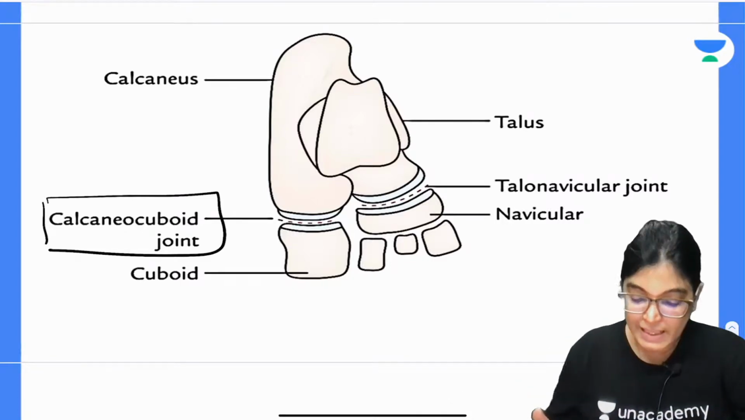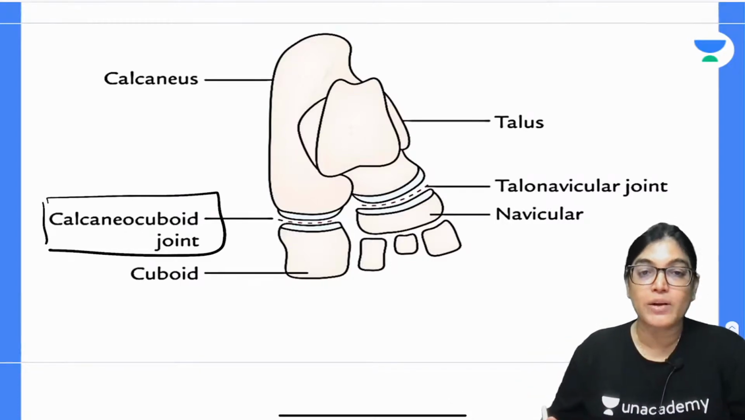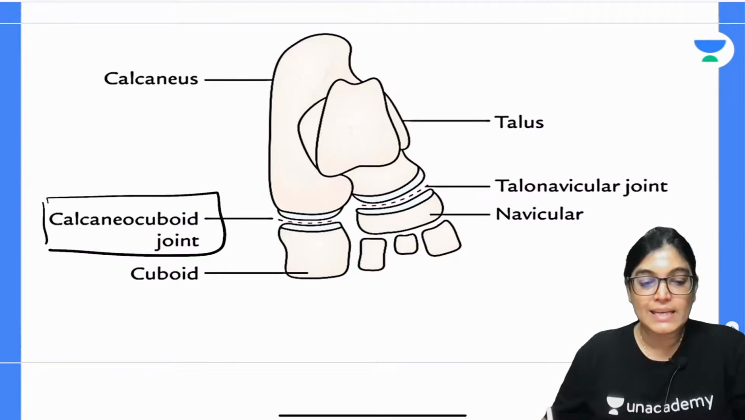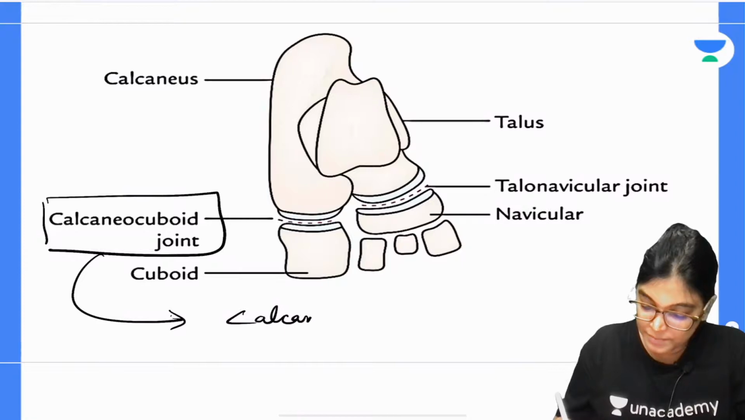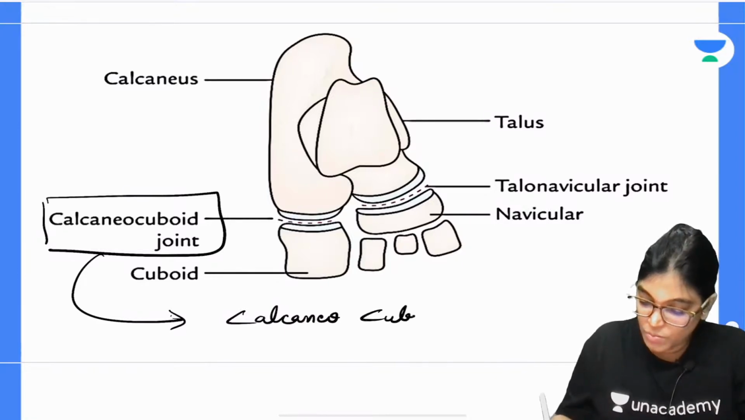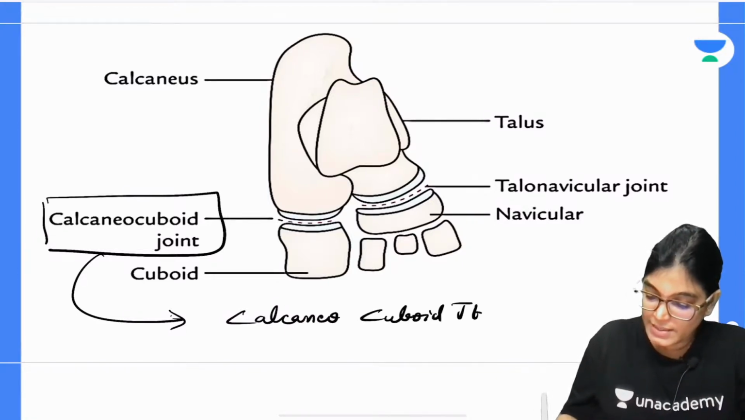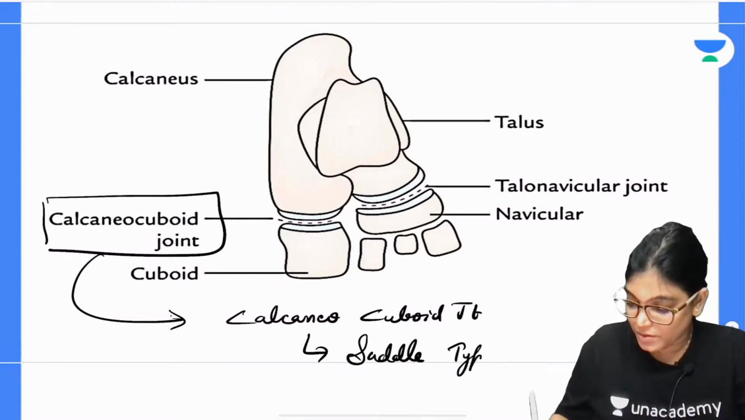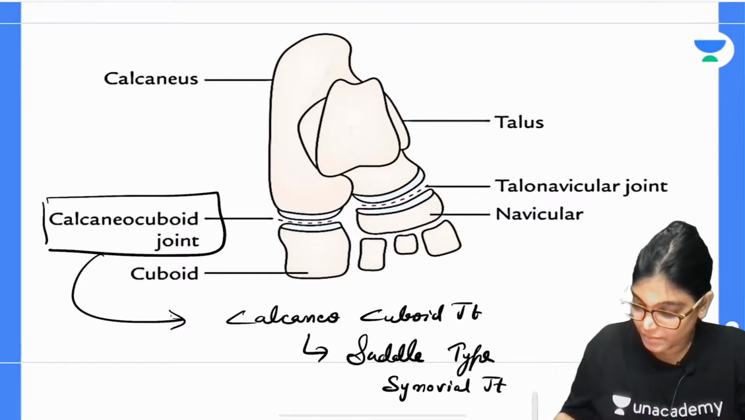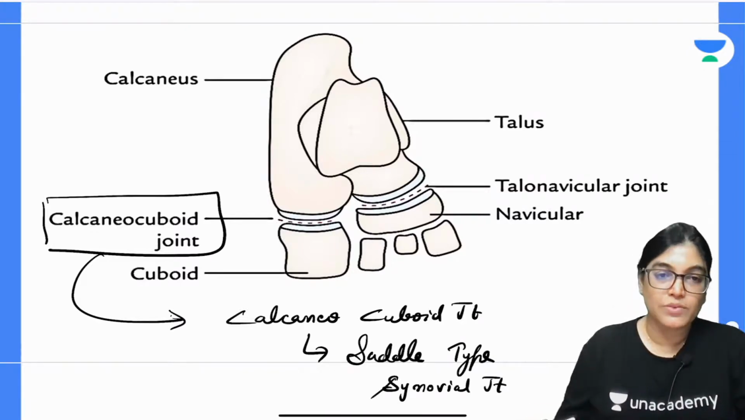The calcaneocuboid joint, as you can see, is an articulation between the calcaneum bone and the cuboid bone, and it's an example of a saddle type of articulation. So the calcaneocuboid joint is an example of a saddle type of synovial joint.